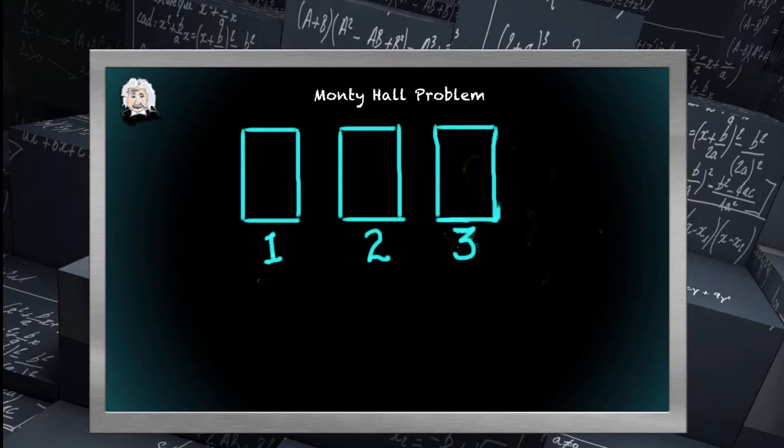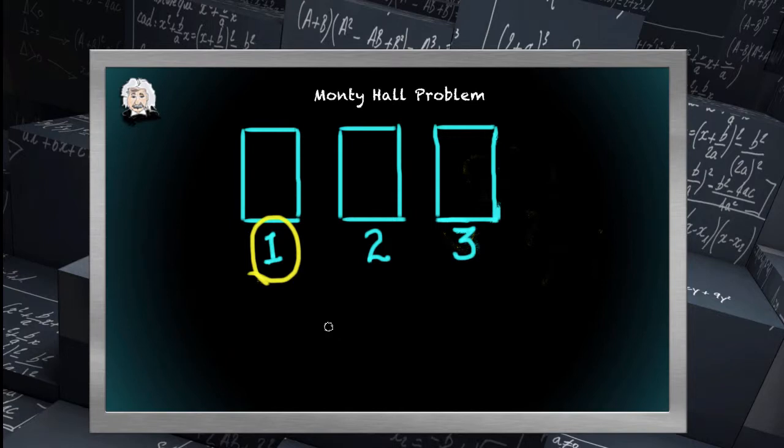It's named after Monty Hall, who is a famous game show host who ran a game show that is much like the following. He would have 3 doors or curtains, and behind one of the curtains would be a new automobile. Behind the other 2 curtains would be a goat. Bah! Not fun. So obviously the contestant would try and guess which one is the car. A typical contestant might guess, the car is behind curtain number 1.